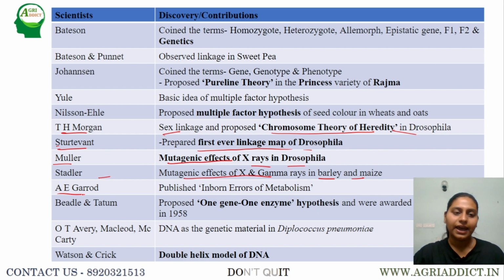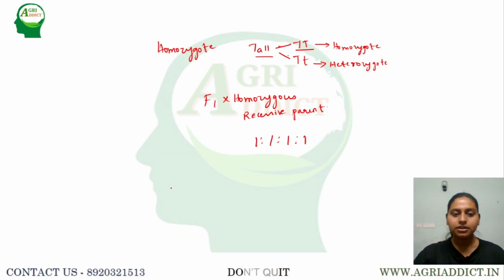Next, coming to Garrod. Garrod was the one who published Inborn Errors of Metabolism. He said that if any person is suffering from a genetic disorder, he will be lacking some of the enzymes which are required for a particular biosynthetic pathway. That is, consider a gene A responsible for production of a certain enzyme involved in a biosynthetic pathway, that ultimately results in the phenotype.